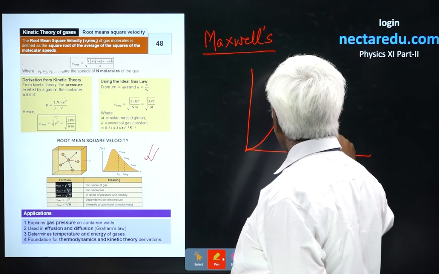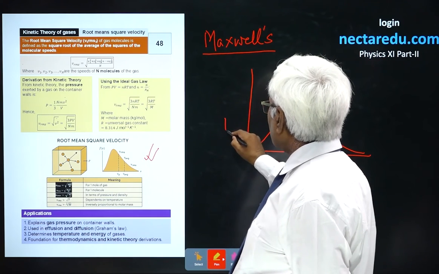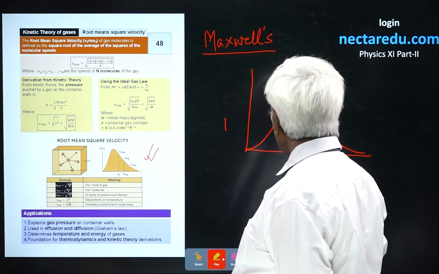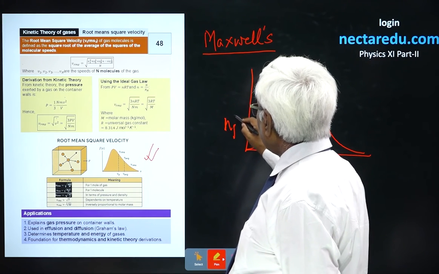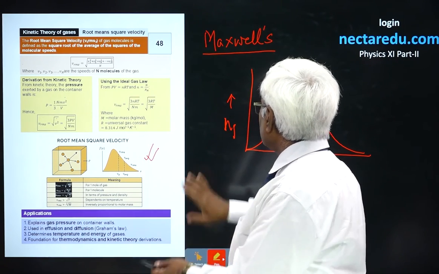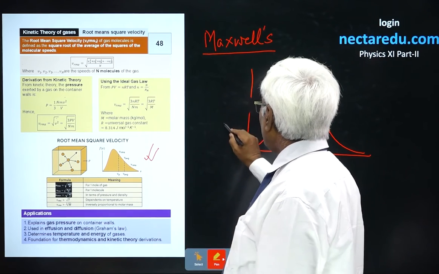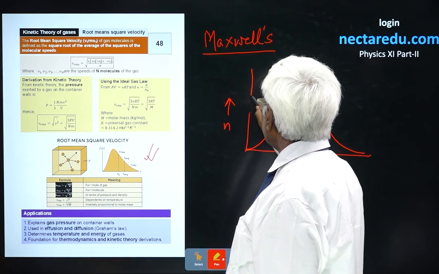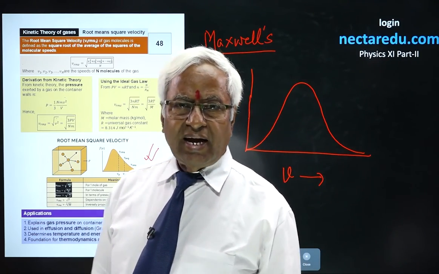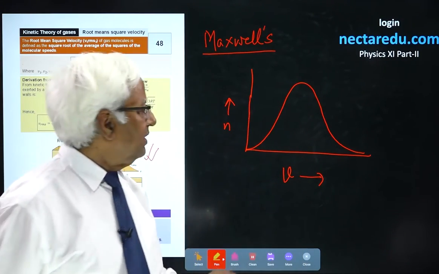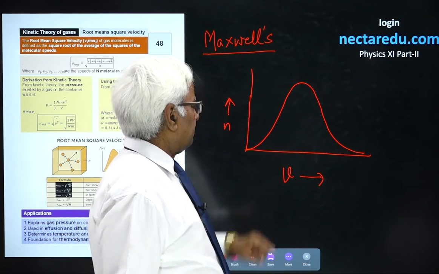He plotted a graph between the velocity and the number of molecules at that particular velocity. This type of graph was obtained.